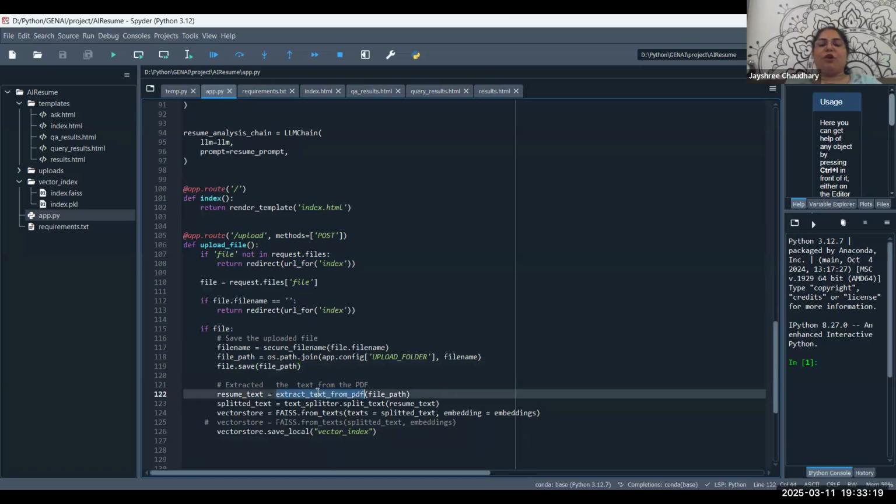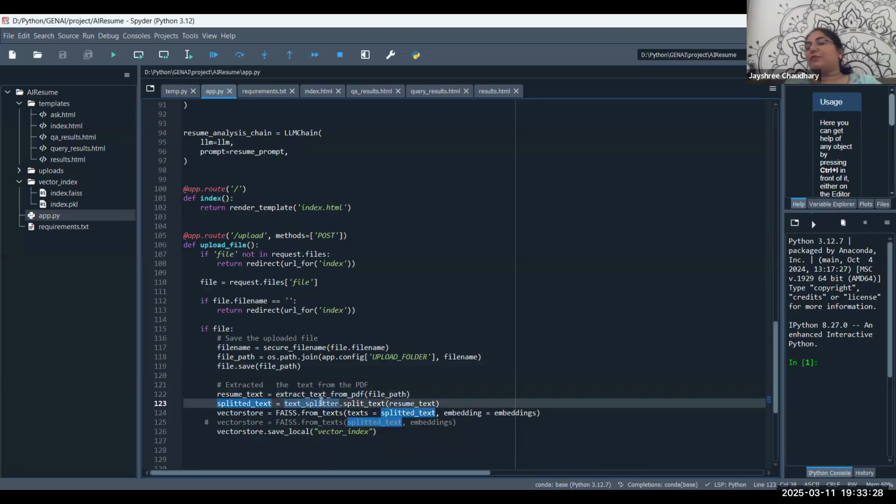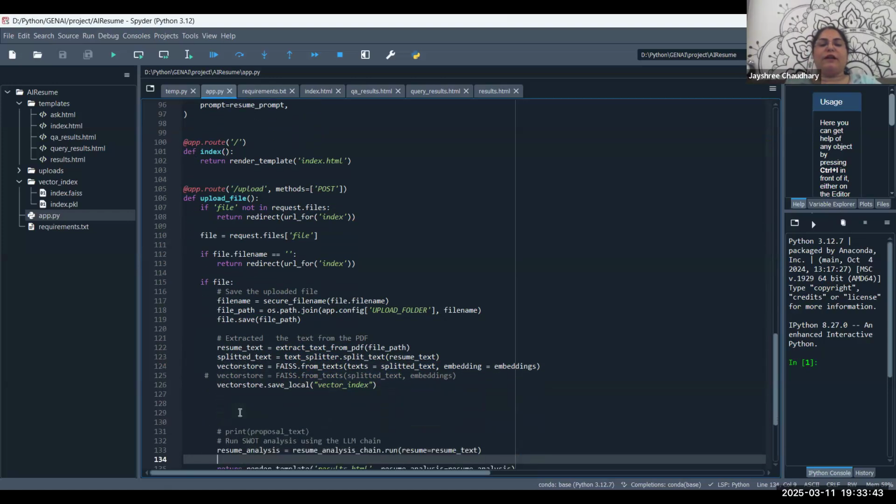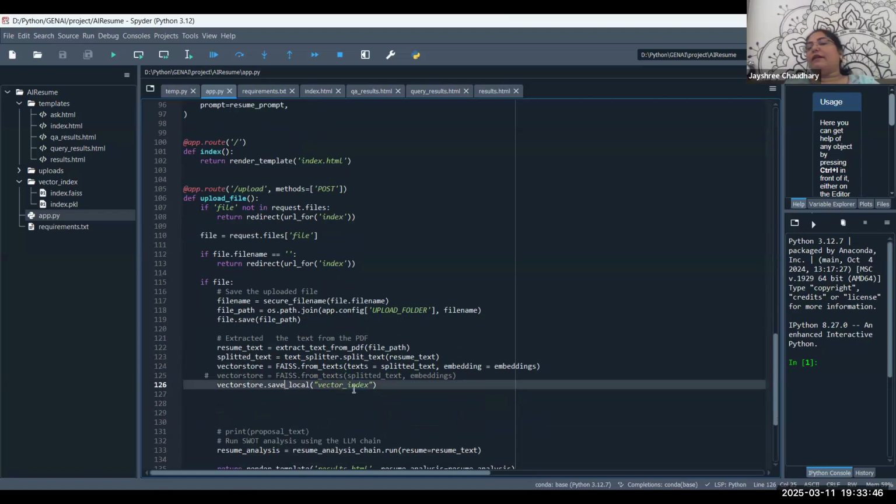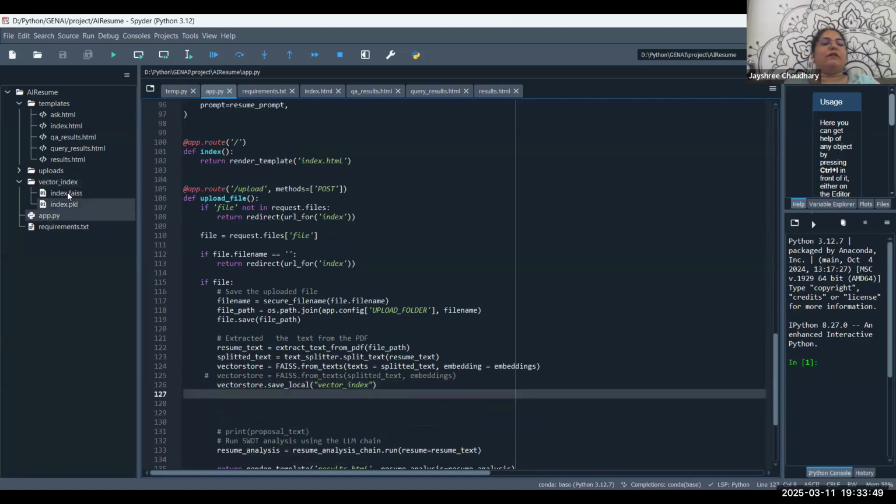At the same time, it will call the method extract text from the PDF. So it will extract all the text from the PDF. Then it calls the method called text splitter. It will split that text. Okay. And then from that text, by using the embedding, it will create a vector store. And from that, it will call the method vector store.save vector index. It's going to save. So you can see it over here. These are the files. See this index, right? This is FAISS, the Facebook AI library, which we have used for the similarity search, and it is stored over here, right?